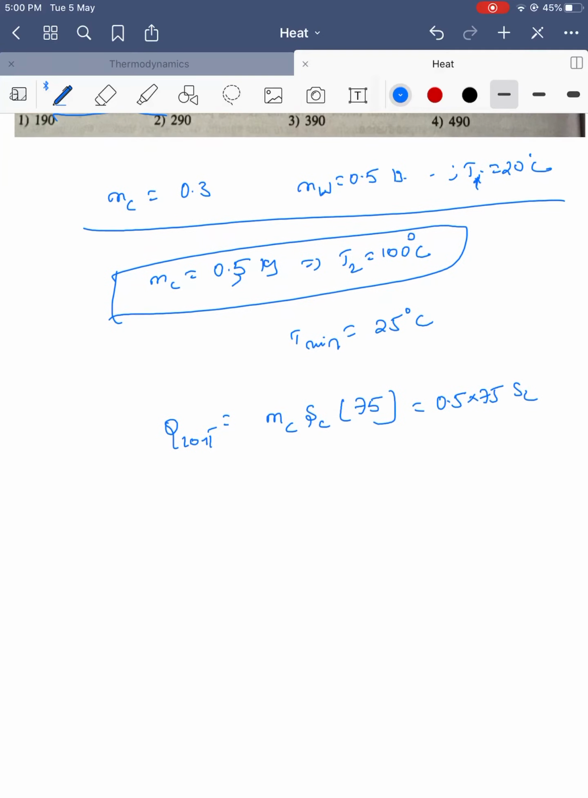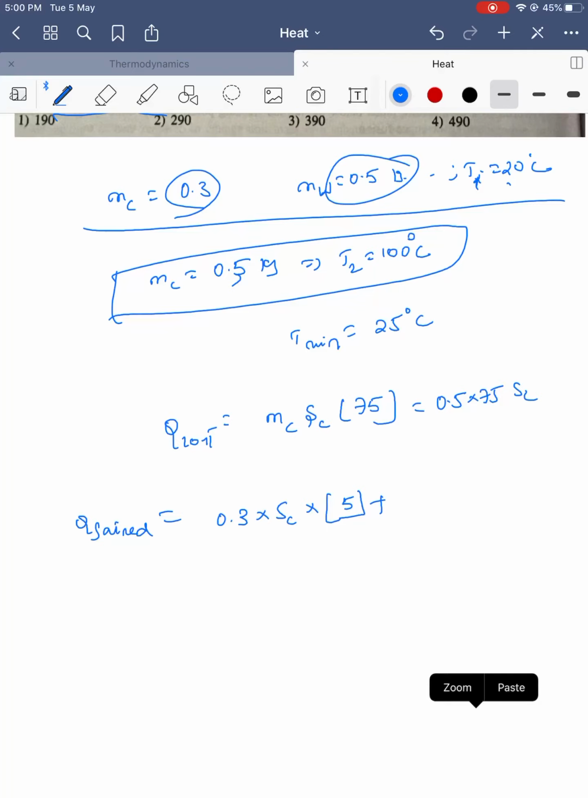Next, Q gained. Who gained the heat? Two parts gained, the copper of the calorimeter and the water both gained. The mass of the calorimeter copper, 0.3, into specific heat of copper, which we don't know, SC, into the change in temperature, 20 to 25, so 5, plus the mass of water 0.5 into specific heat of water, 4200, into change in temperature 5.